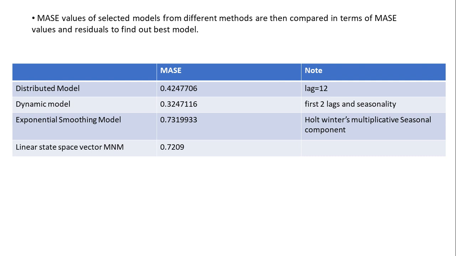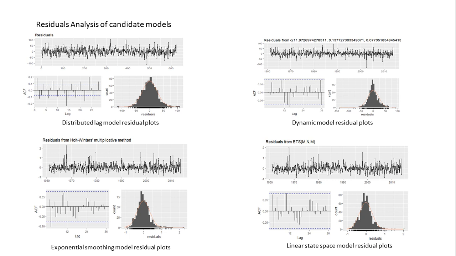We also need to consider other factors such as residuals before deciding the best model. In the DLM model residuals, we had observed that it could not capture the correlation left in the models. In the linear state space models, the residual check is good, but dynamic models seem to be better. When we compare residuals of all models, the dynamic models seem to be the best. The BG test conducted suggests that correlation left in the residuals is not significant.